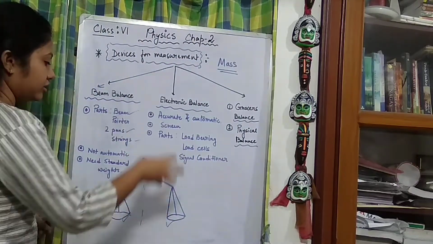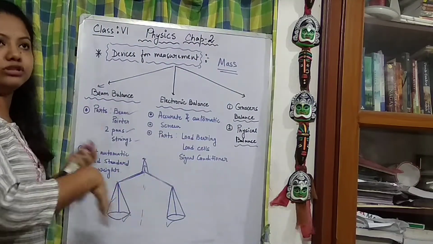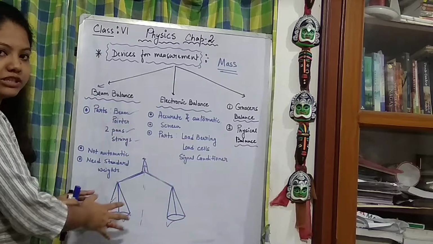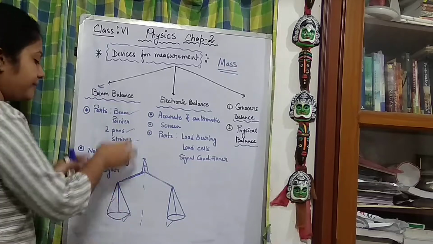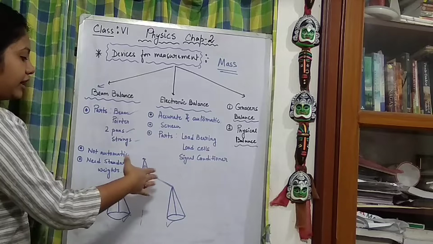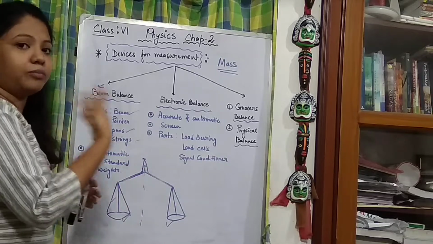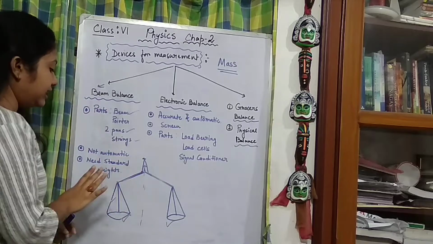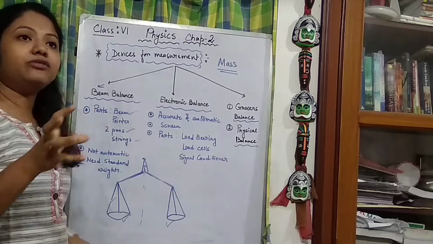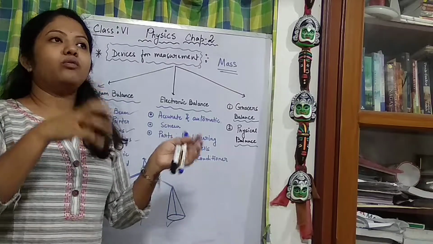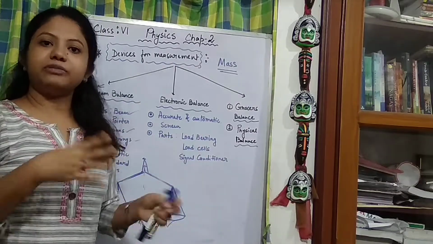Now, they are not automatic. We know that generally the grocer used to put a weight on one side, put the objects we are going to buy on the other, and then start measuring, standardizing them by their own convenience. So it is not automatic, and it needs standard weights. Standard weights are iron weights, for example of 1 kg or 500 grams.